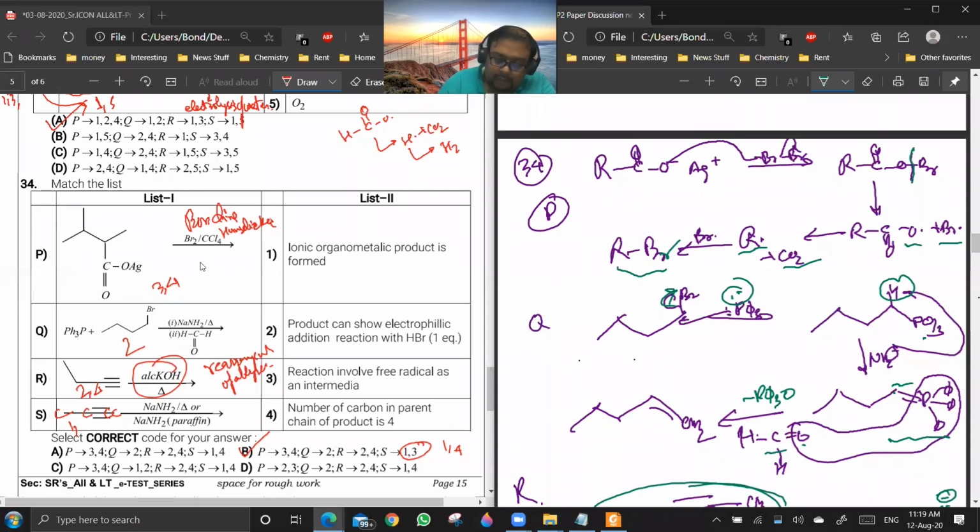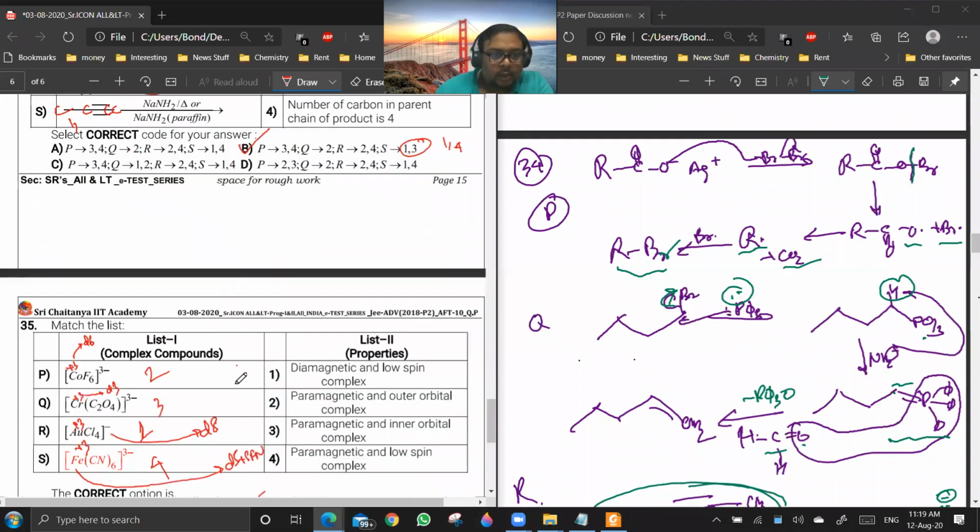If instead of Br2 you are using I2, then the product formed is RC(=O)OR', an ester, and that is the Birnbaum-Simonini reaction. Are you getting my point? Yes or no? Yes, sir. Okay, so the answer will be 3, 4.